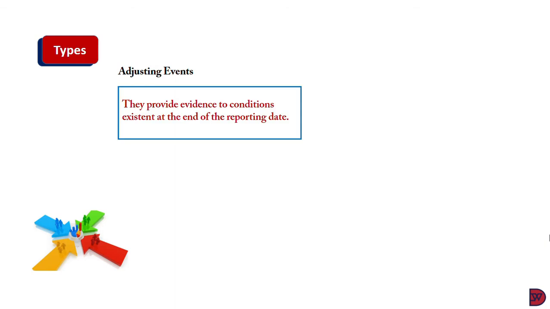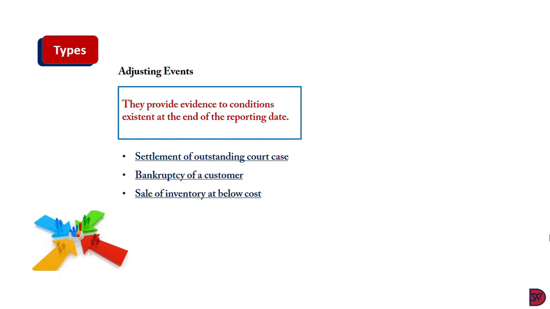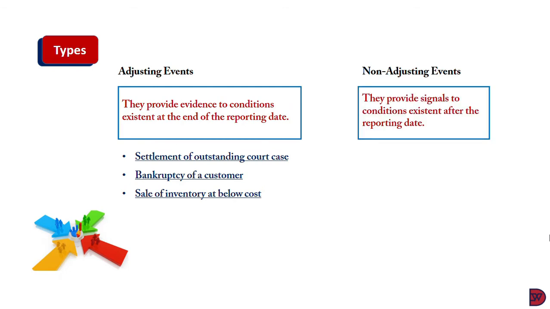There are two types of events that occur after the reporting period. The first is adjusting events. These provide evidence of conditions prevailing or existent as at the end of the reporting period, but which were not captured in the financial statements. Examples are settlement of an outstanding court case, bankruptcy of a customer, sale of inventory at below cost, and what have you. The second type of event is non-adjusting events. These events do not give any signal of the presence of a condition within the reporting dates. Examples are issues of shares, purchase of assets, fire, or any disaster.